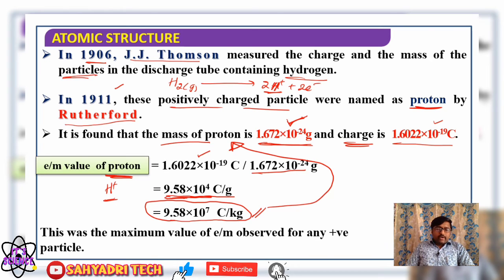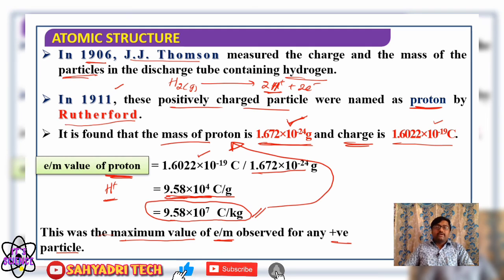The smallest and lightest particle is the proton, and if the size is very small, the e by m value will be highest. Therefore, this is the maximum value of e by m observed for any positive particle.